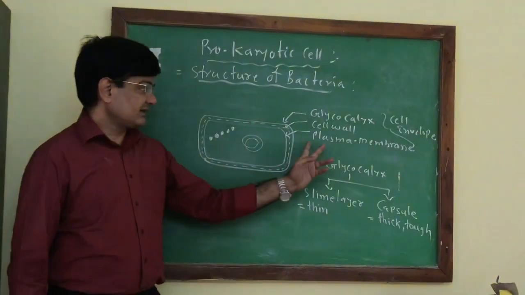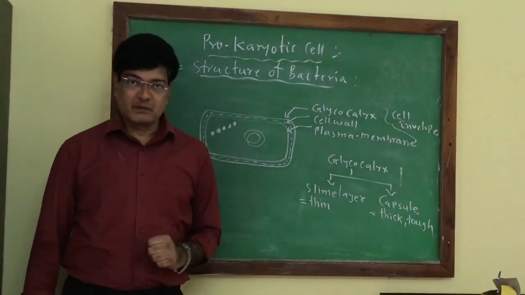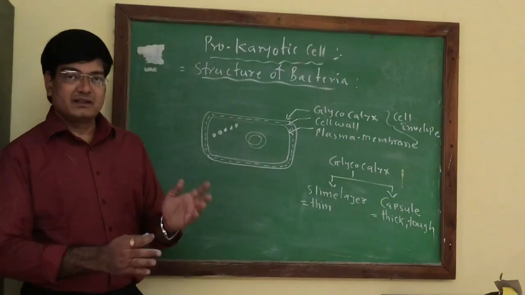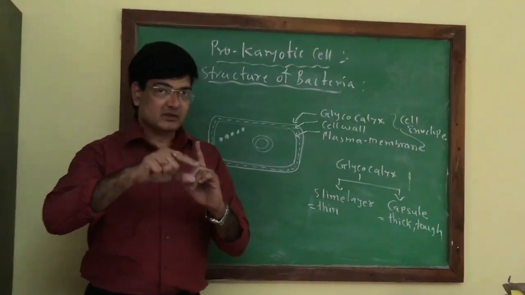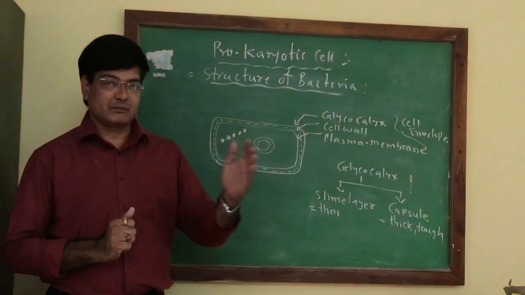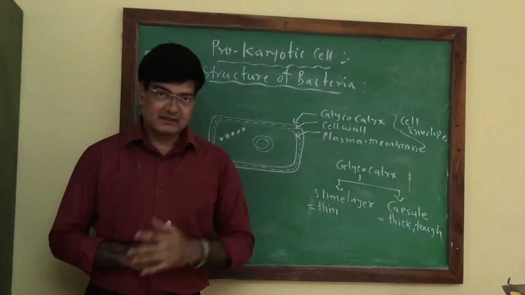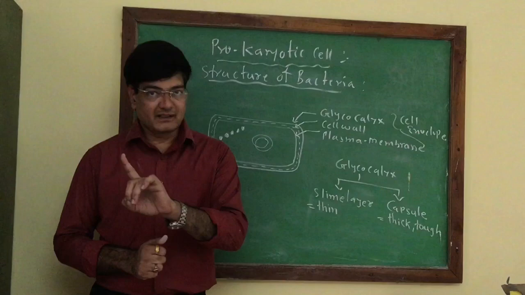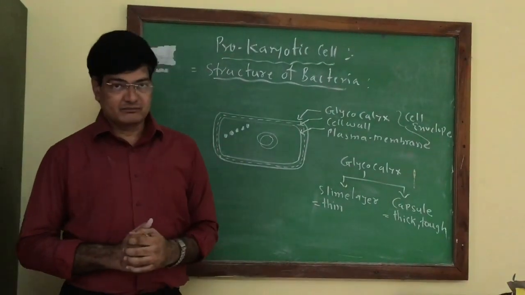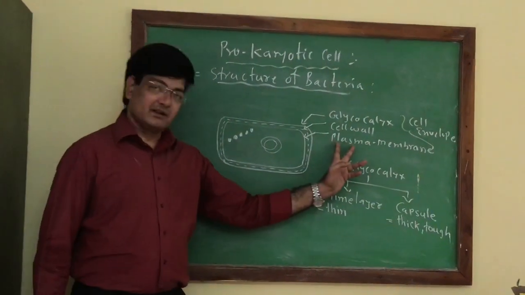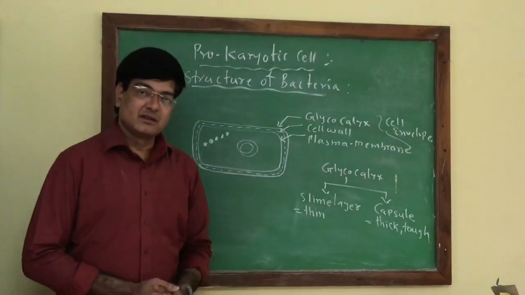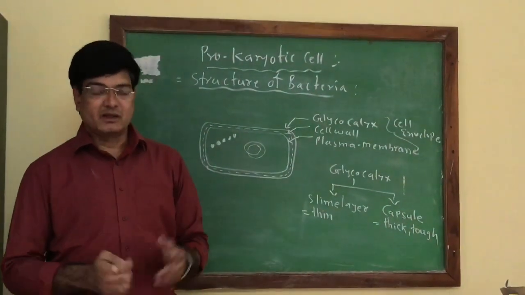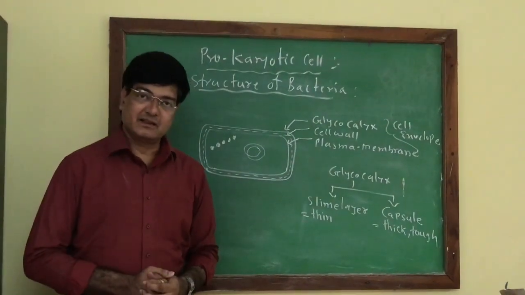As well, enzymes are present in the plasma membrane which are concerned with DNA replication. DNA has the ability to form new DNA of its own kind, and this is called DNA replication. In short, we can say DNA forms DNA, that is DNA replication. The enzyme for DNA replication is present in the plasma membrane. It is also concerned with cell wall formation and formation of lipid substances in the bacterial cell.